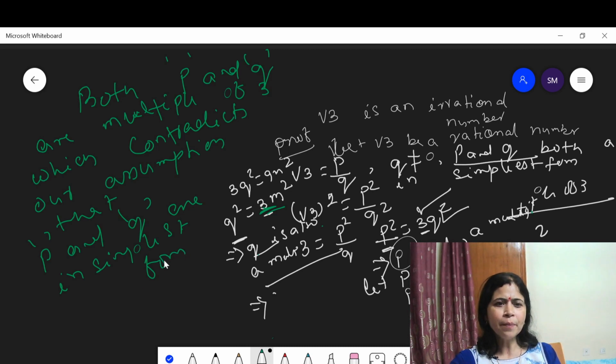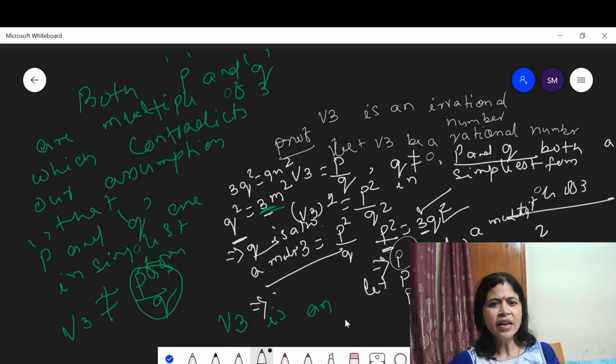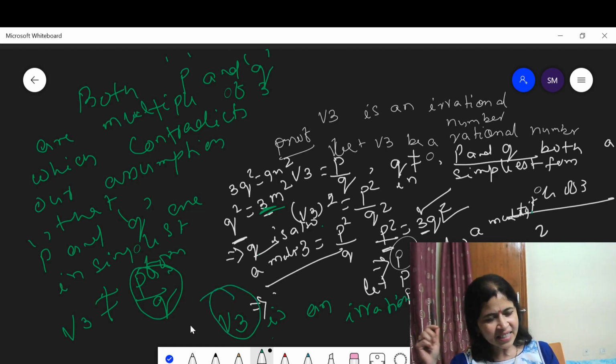By the method of contradiction, root 3 is not a rational number. Root 3 cannot be represented in p by q form. This means root 3 is an irrational number.